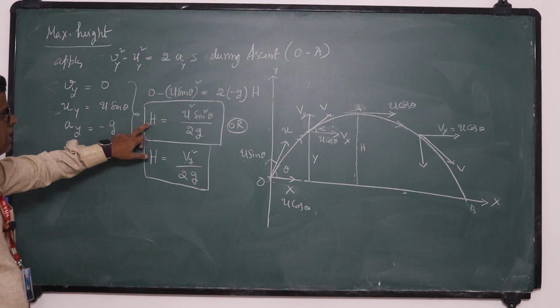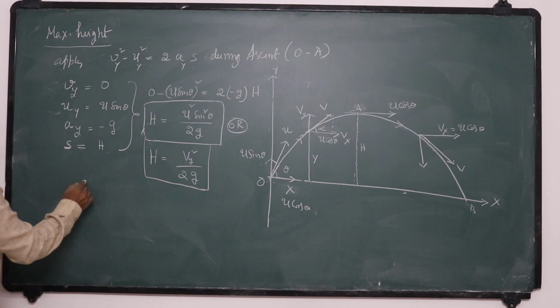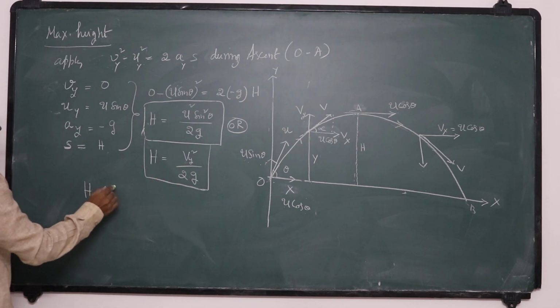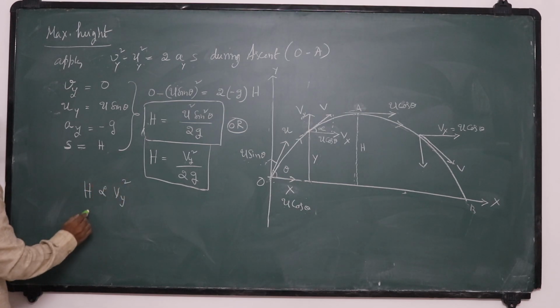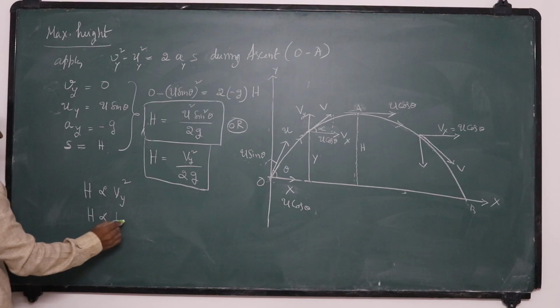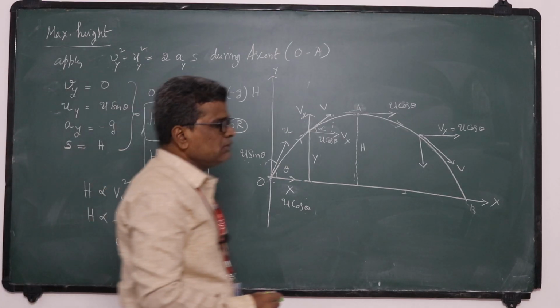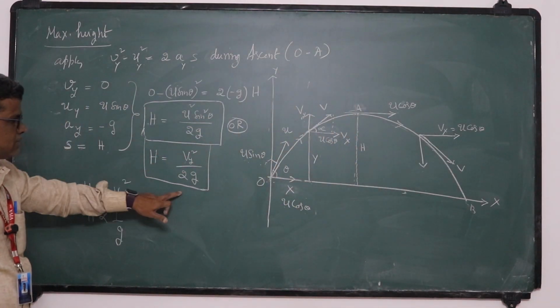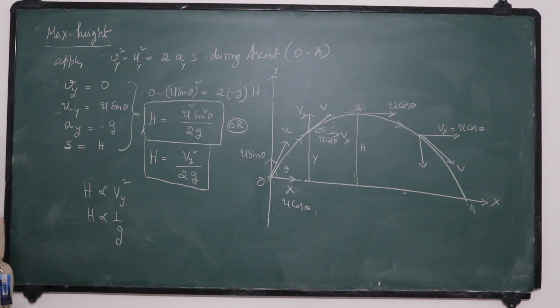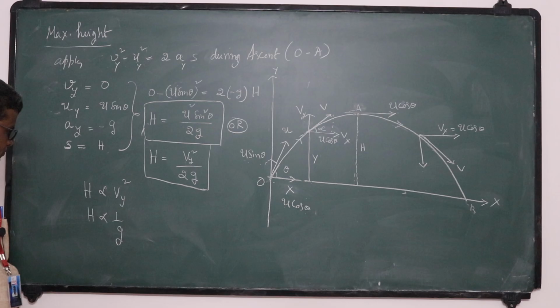So this maximum height depends upon the vertical component only. It is proportional to the square of the vertical component, and inversely proportional to g. Suppose here theta is equal to 90. You will get the maximum height for a one-dimensional motion, that is a vertically projected body, v square by 2g. Okay, this is maximum height.